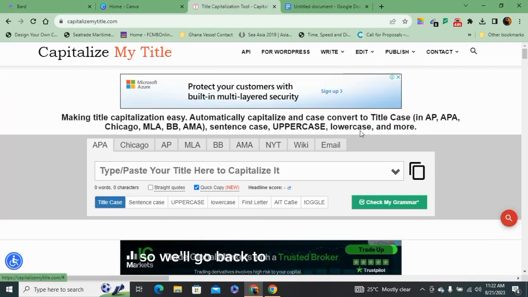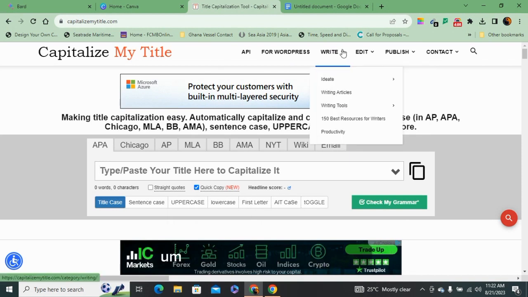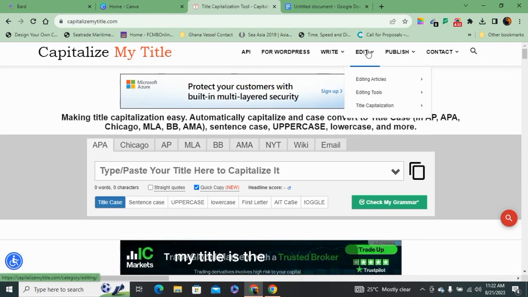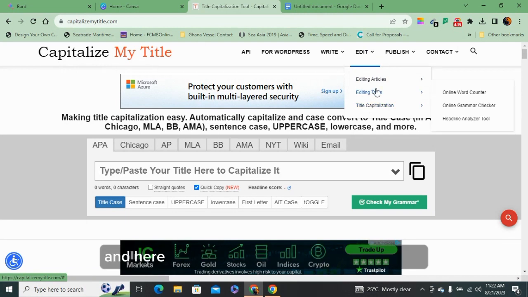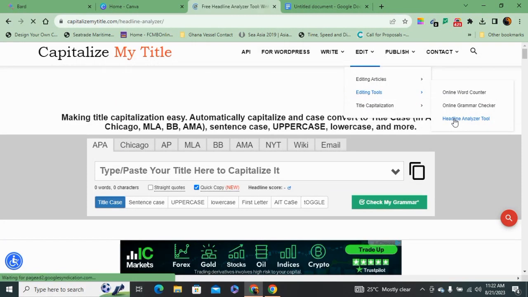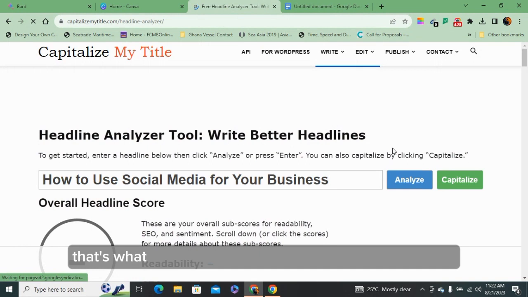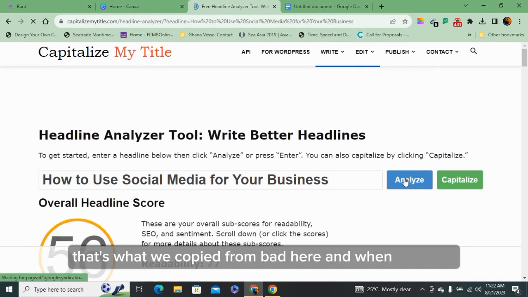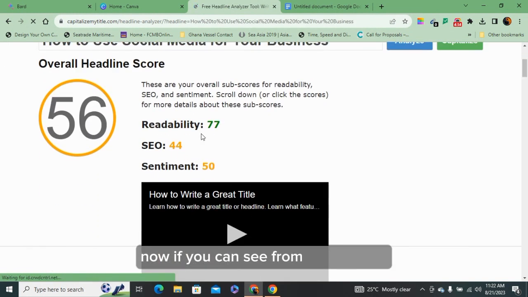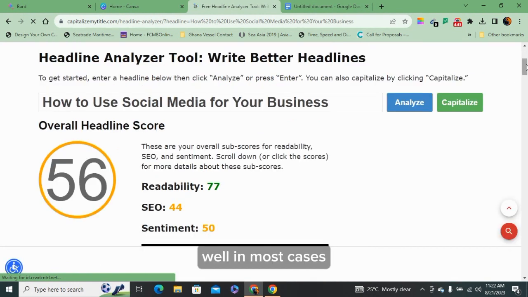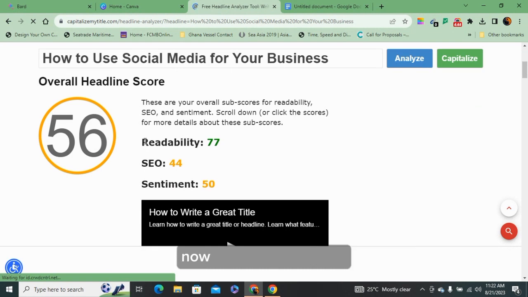So we'll go over to Capitalize My Title. What we need in Capitalize My Title is the editing tools. And here we'll go to the headline analyzer tool. So we'll paste what we copied from BARD here and we analyze it. Now, you can see from the analysis, we got an overall headline score of 56. That is not bad. But in most cases, you should aim to get from 60 and above. Now, breaking that down, you see that the readability is 77, SEO 44, sentiment is 50.